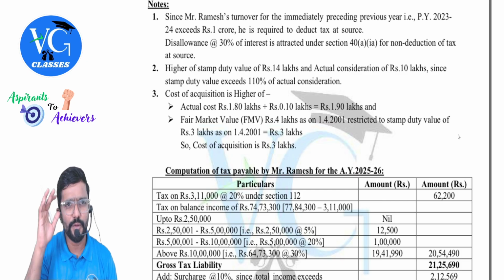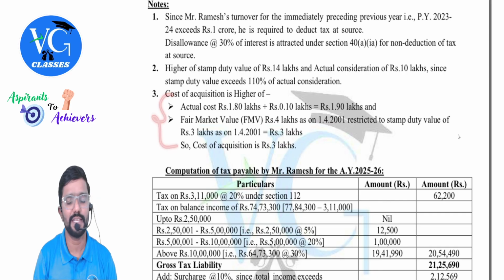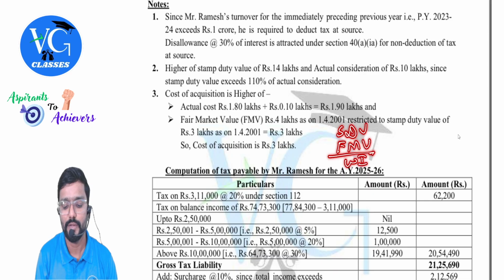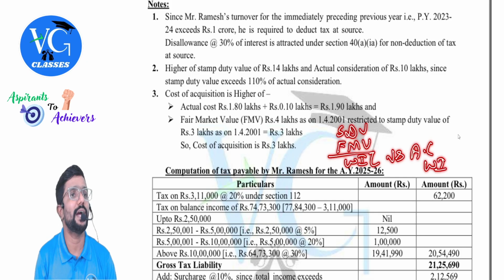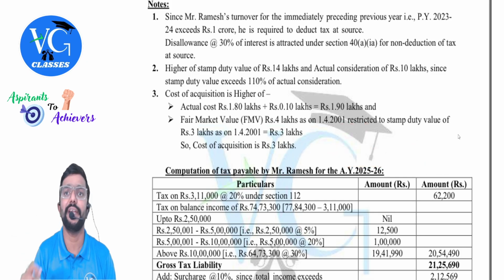Okay, hope you understood. You better follow the steps which I told you. This is how they are given in the suggested answers and all. But I suggest: take stamp duty value and the fair market value as on 1st April. Take whichever is lower. Compare that with what? Actual cost. Take whichever is higher. That's all. On that, apply indexation.